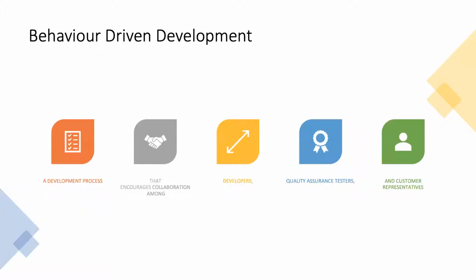Now, let me go into behavior-driven development. It is a development process that encourages collaboration among developers, quality assurance testers, and customer representatives. So it covers almost all the major stakeholders. It tries to encourage the collaboration between all the main stakeholders. Now the question: where is Gherkin? Where is given-when-then? Without given-when-then, can we talk about behavior-driven development? Those are the questions.